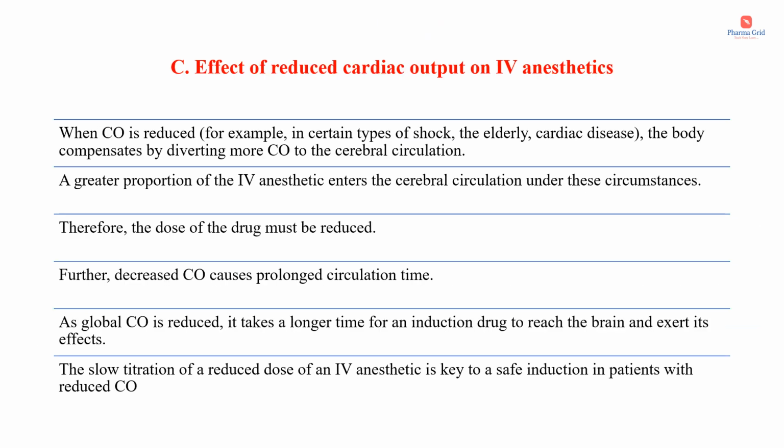Next one is about the effect of reduced cardiac output on IV anesthetics. When cardiac output is reduced, for example, in certain types of shock, in the elderly, and in certain cardiac diseases, the body compensates by diverting more blood flow to the cerebral circulation. As a result, a greater proportion of the IV anesthetic enters the cerebral circulation under these circumstances. Therefore, the dose of the drug must be reduced.